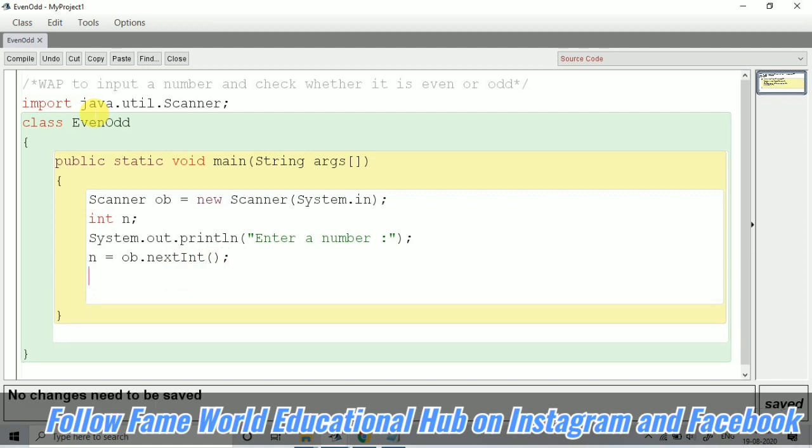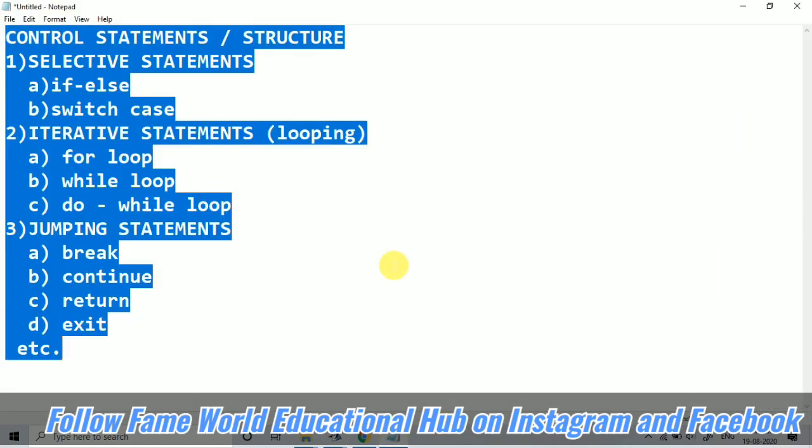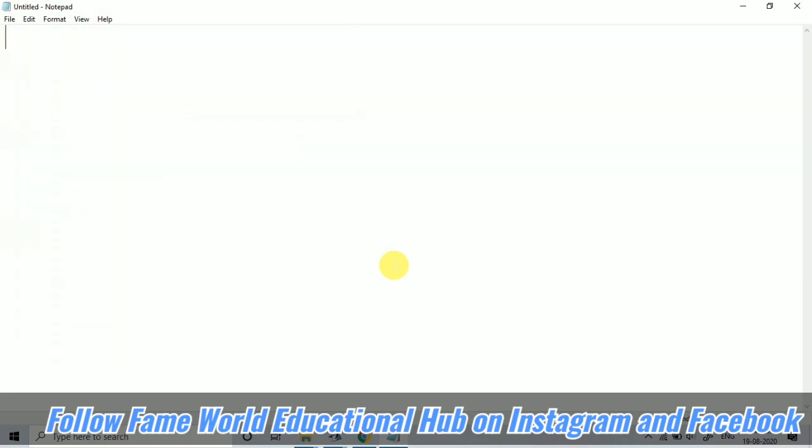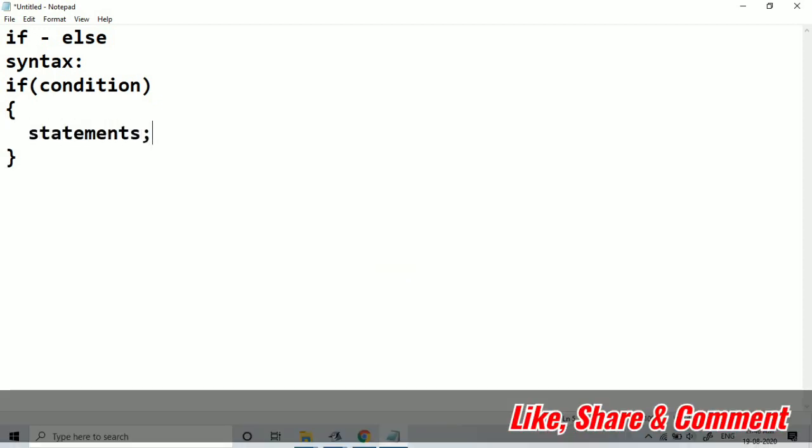And now for the if condition, I'm just going to tell you the syntax of if. So I'm just removing this from here. I hope you have taken some notes of it. When I'm talking about if else, the syntax means the format. First of all we have to give the condition, then the braces of if, and we give some statements, then the else portion comes. In the else portion also we give some statements.